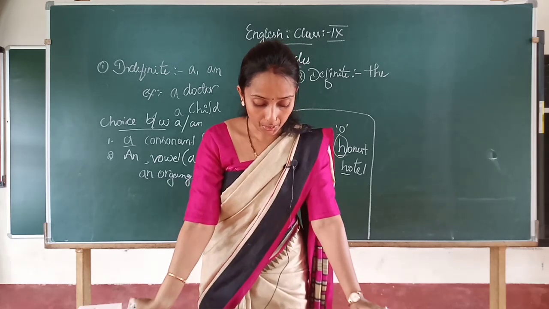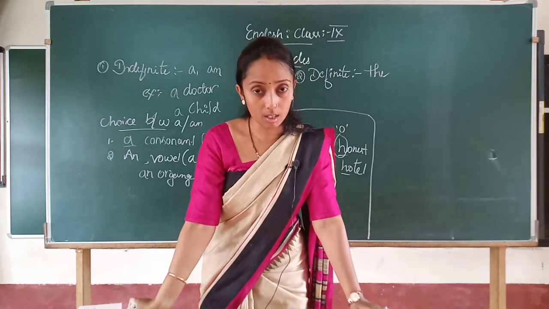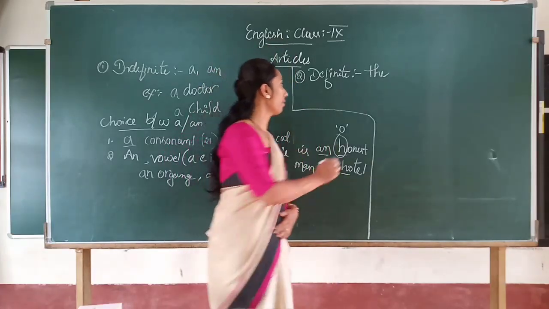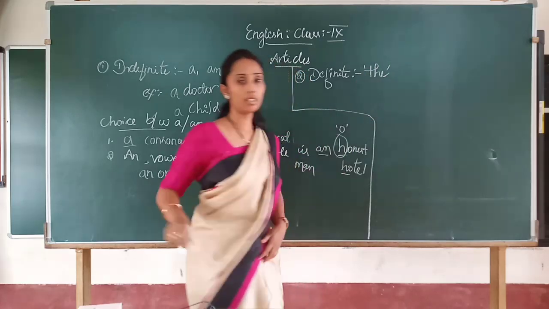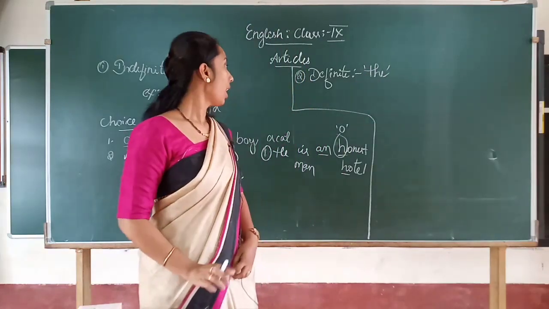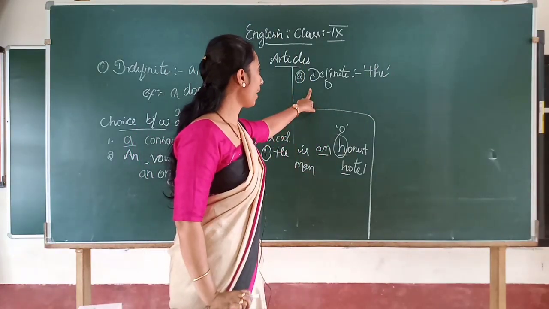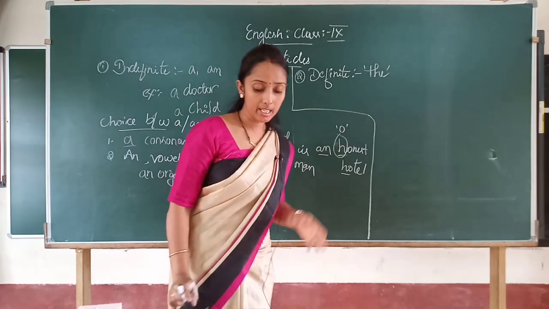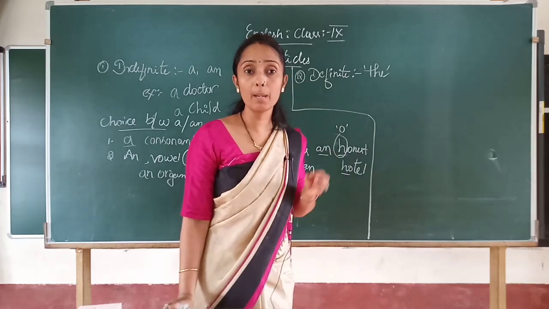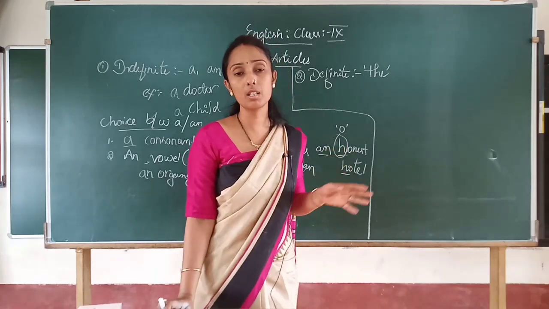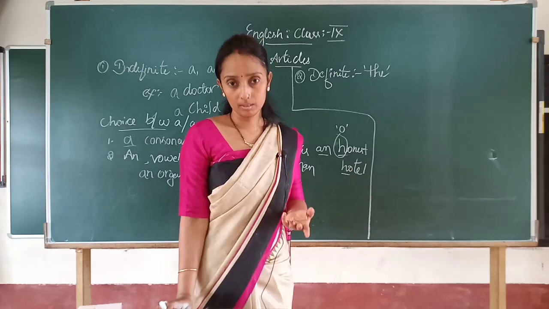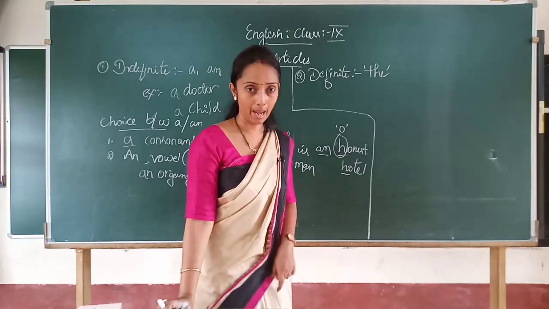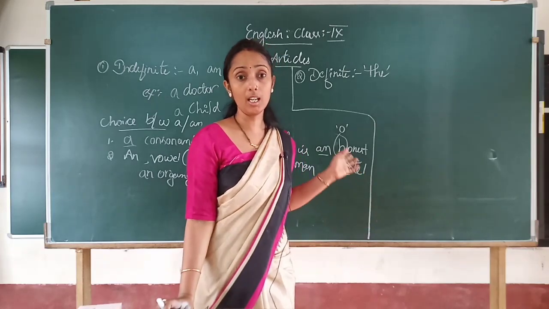So for the definite article, the word the is being used, and as I told, the definite article, the name itself says this is definite. So it is exactly or particularly pointing out the person or thing or location about which we are talking. In that manner, we are using the article the.